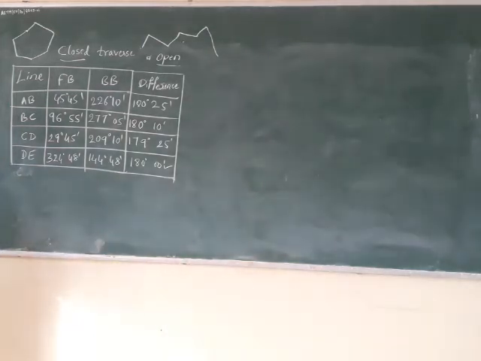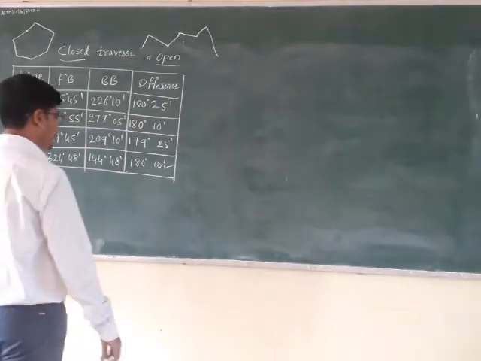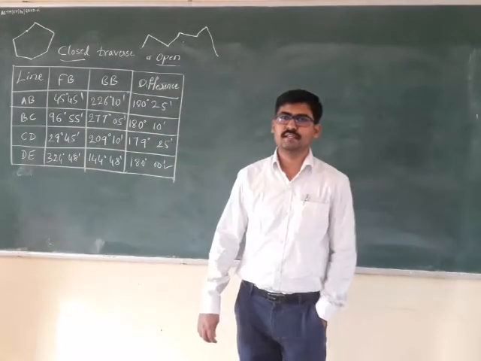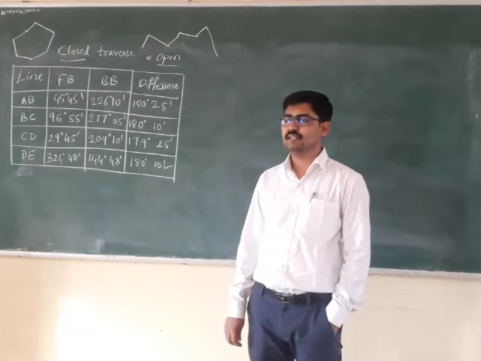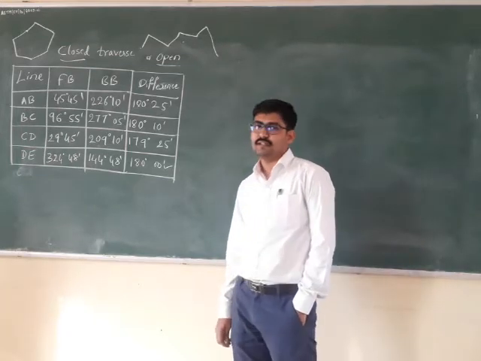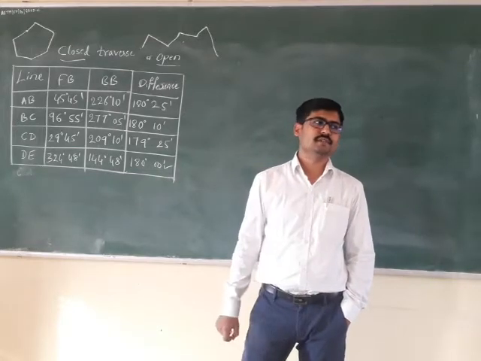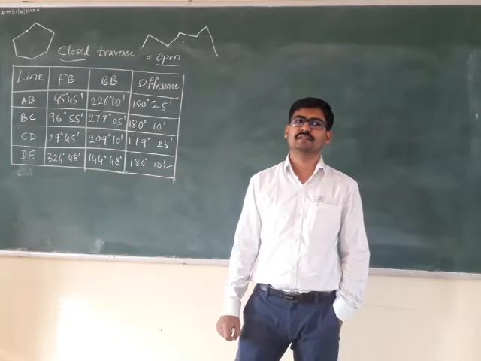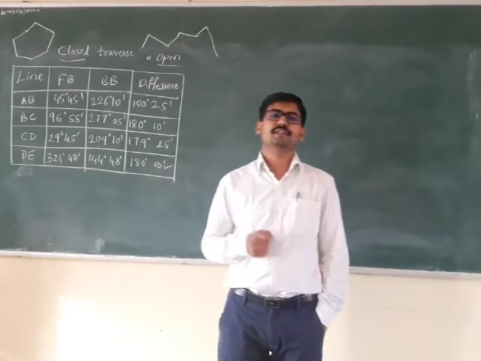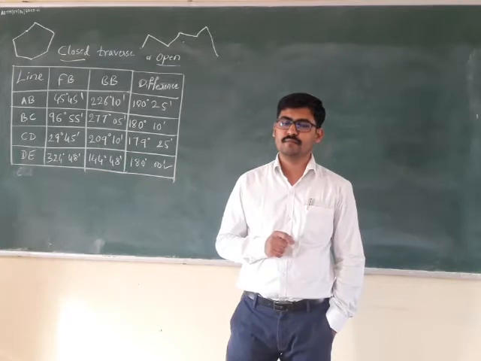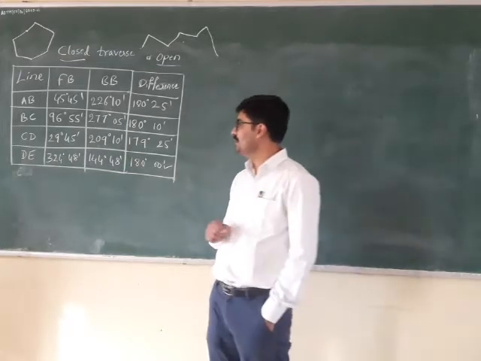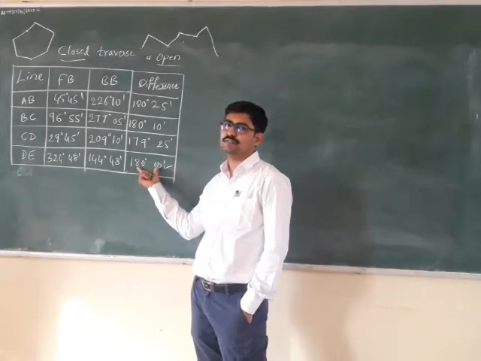Now, if I have to get to know which station is having the local attraction and which is not, the first and foremost question that is going to be asked in the examination is which stations are affected by local attraction, right? So first you need to see which line gives you 180 degrees 00 minutes.